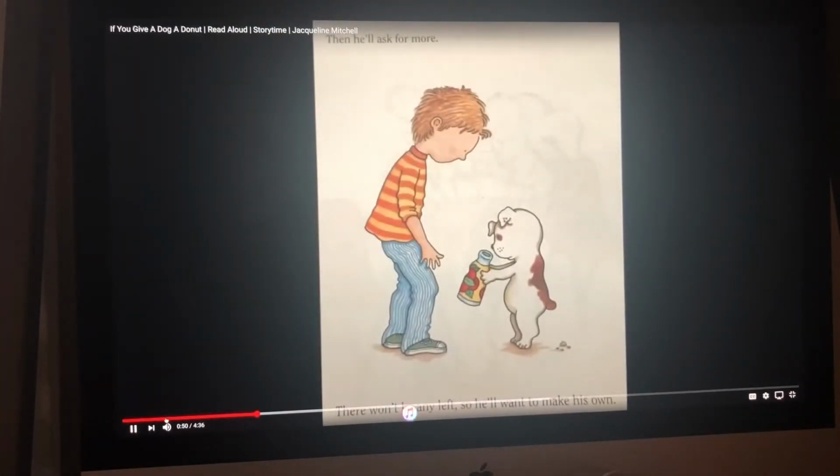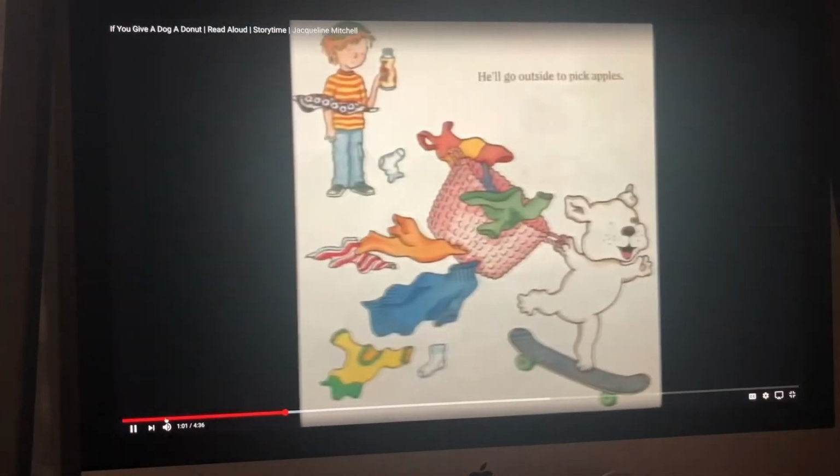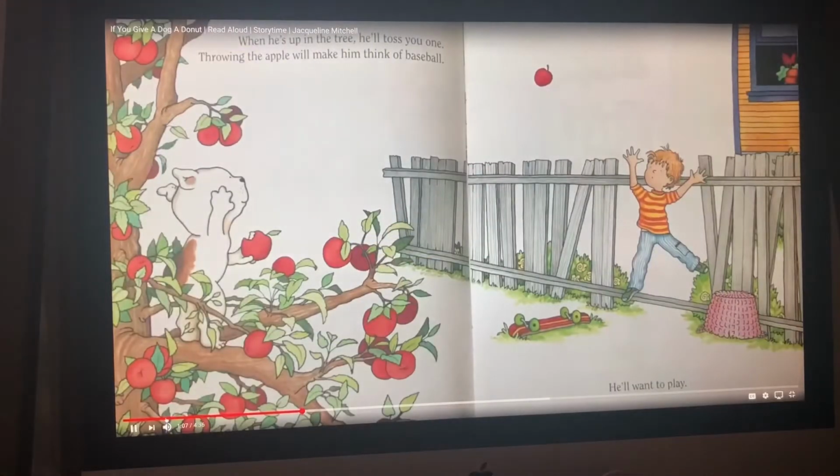Then he'll ask for some more. There won't be any left, so he'll want to make his own. He'll go outside to pick apples. When he's up in the tree, he'll toss one. Throwing the apple will make him think of baseball. He'll want to play.